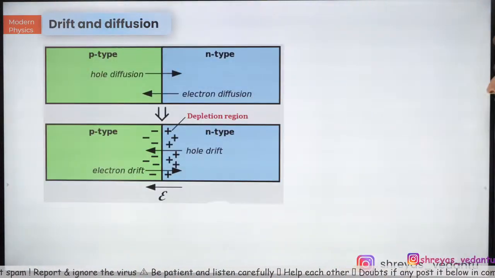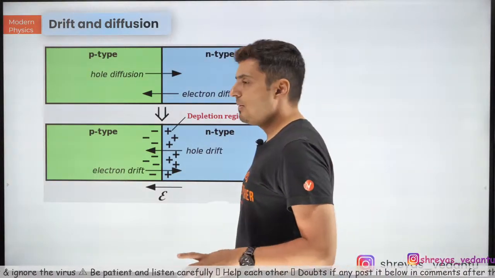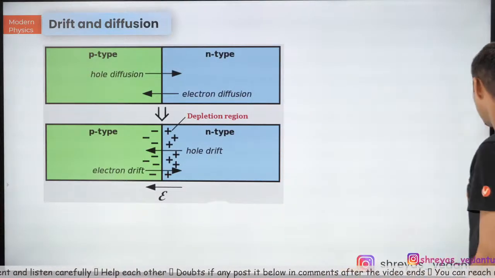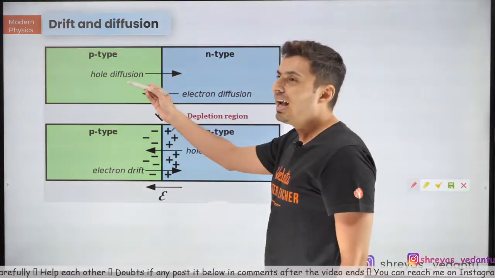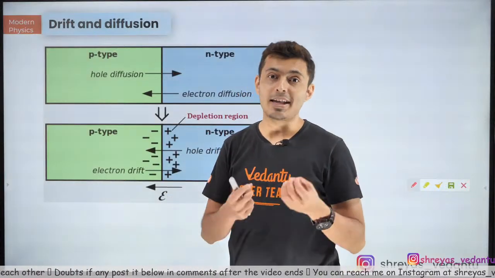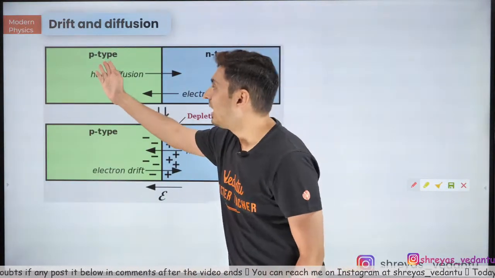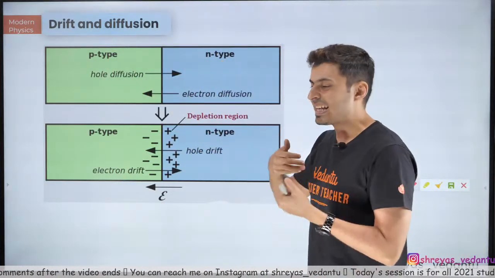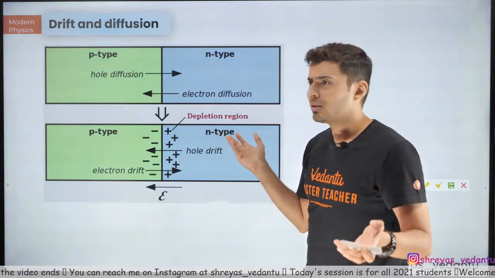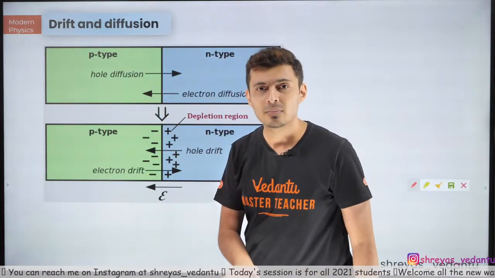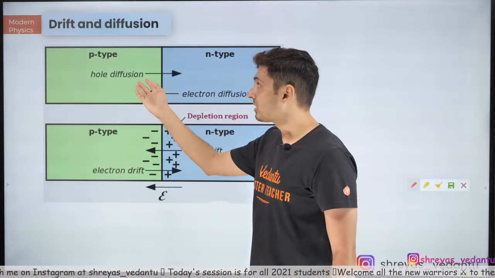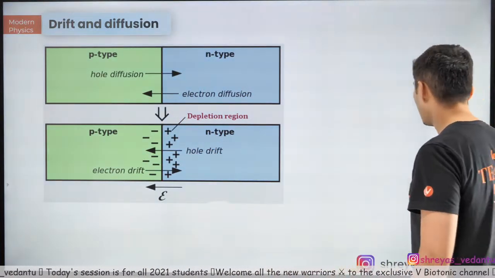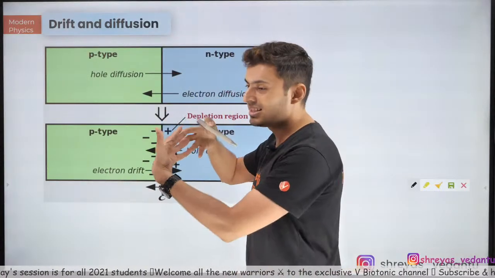Okay, chalo. Next. See, whenever you have p-type and n-type, what happens is, P has vacancy, N has excess electron. This guy wants something. What does he want? Electron, vacancy. This guy has excess electrons. The moment they meet, what will happen? He'll be like, oh, you want electrons? Like, yeah, I want electrons. Do you have more? Like, yes, please take it. So, the moment they meet, they form a junction.